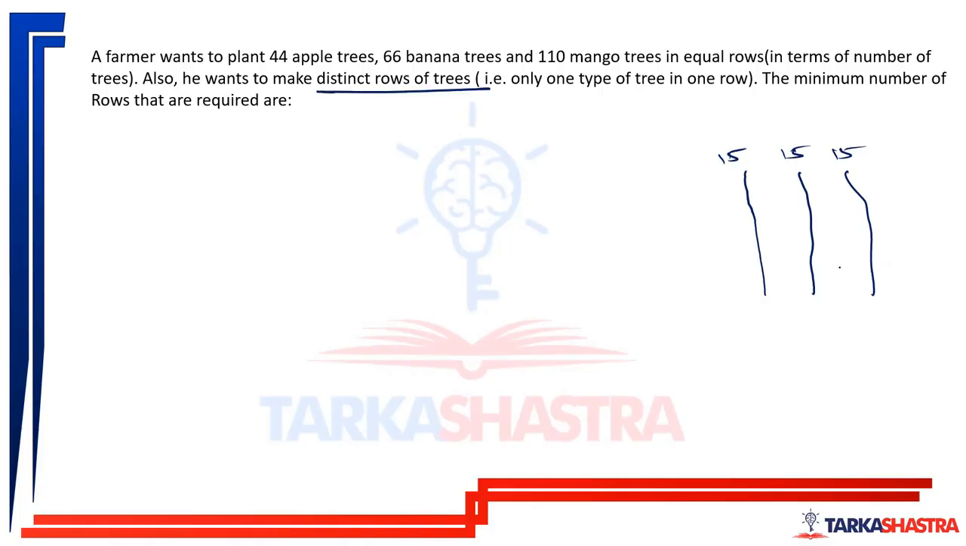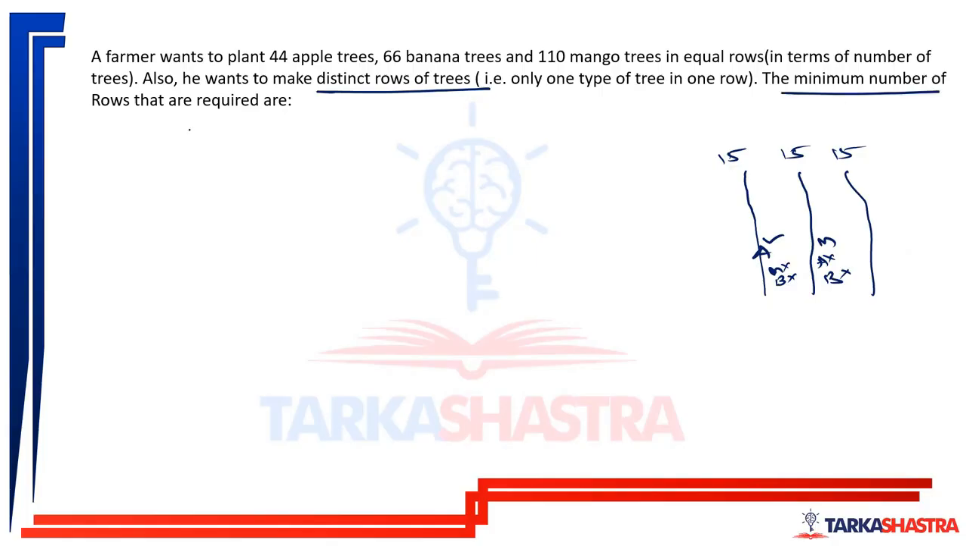That is, only one type of tree in a row. So let us say if he has apples over here, he cannot have mango or banana. He'll have only apples. And let us say if he has only mangoes over here, then he cannot have apples and bananas like that. Then the minimum number of rows that are required.